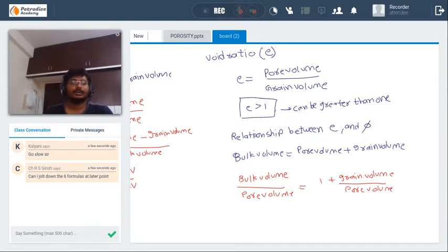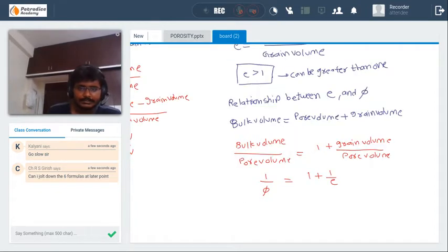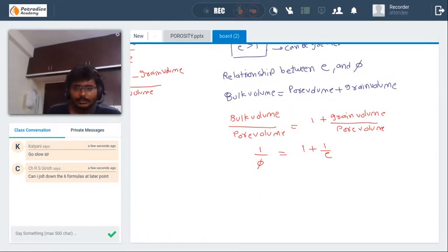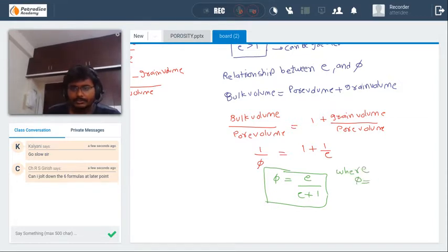As per the definition of porosity, porosity is defined as pore volume divided by bulk volume. So it is 1 divided by phi is equal to 1 plus 1 by E, where void ratio is defined as pore volume divided by grain volume. So try to remember it. Therefore phi is equal to E by E plus 1, where phi is porosity and E is void ratio.